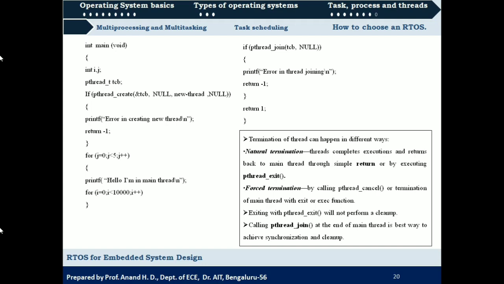It is good practice to call pthread_join at the end of the main thread. Why? Because pthread_join is going to perform the cleanup. If we call pthread_join, it is going to associate all the threads and the main thread with the TCB. That is one thing. So all the threads that were created by the main thread will be combined and associated to the TCB if we call pthread_join. So these are the points that we need to consider with respect to the thread standard and also POSIX threads.